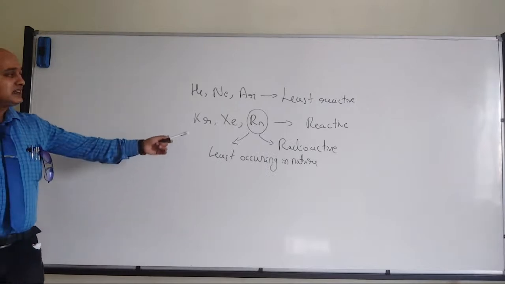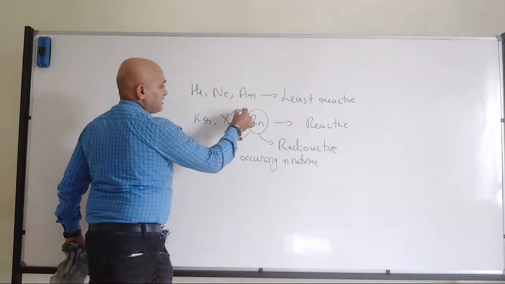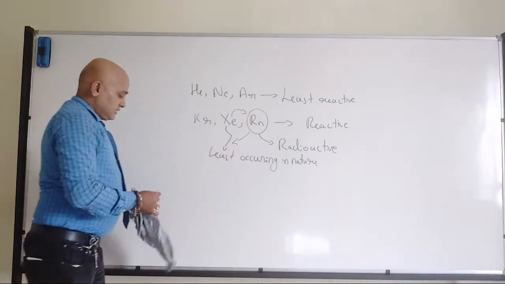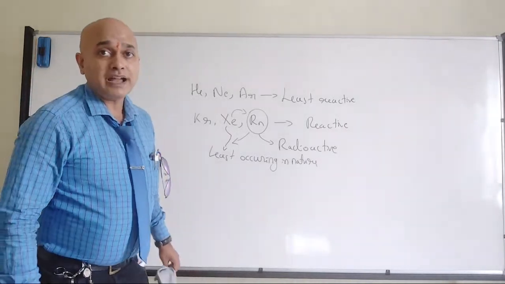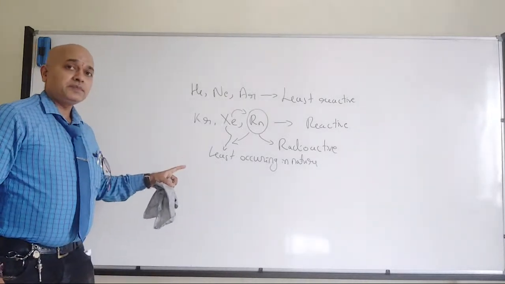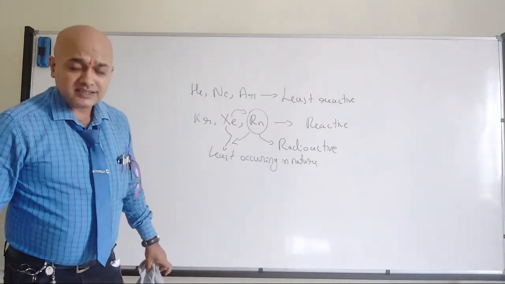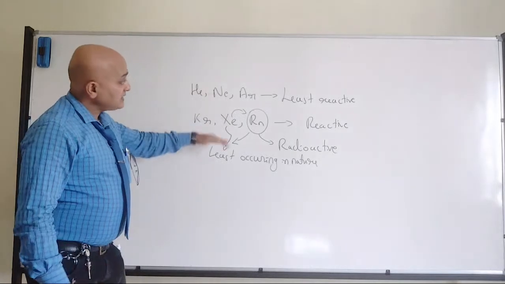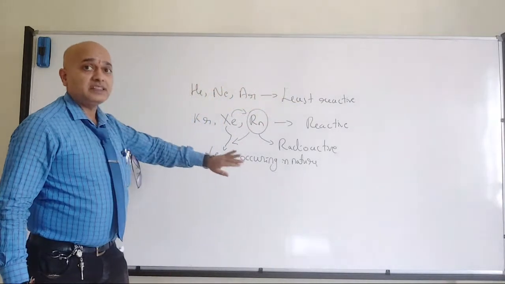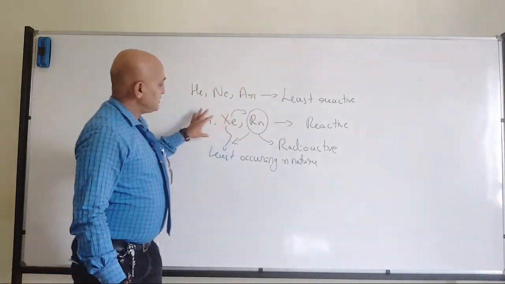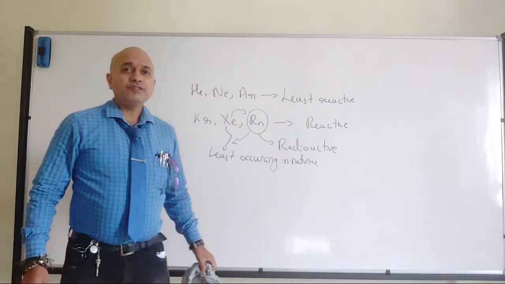Which is that one? That is nothing but radon. And to some extent, even xenon can belong to the same category, as least occurring in nature. But radon is much less compared to xenon. Fine? So please remember, all the inert gases are non-reactive, very, very less reactive, no doubt. But if I take the inert gases, I can tell that they are much less reactive among the inert gases, and these three, especially these two, are a bit reactive. Whether I am clear? All of you have understood?